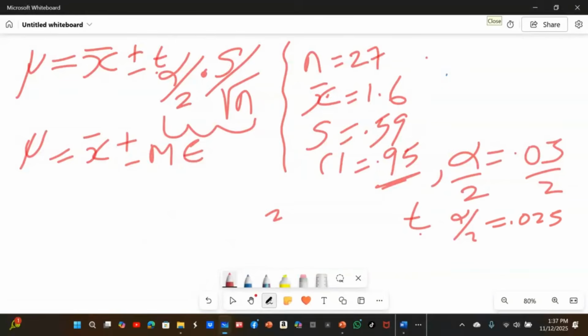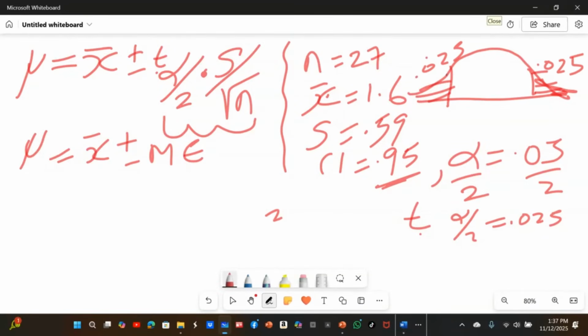I can draw the normal curve here. There are two tails whenever you are doing a confidence interval. The area to the left is 0.025, and the area to the right is 0.025.